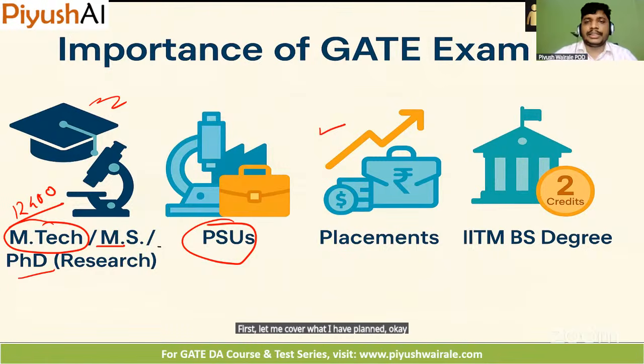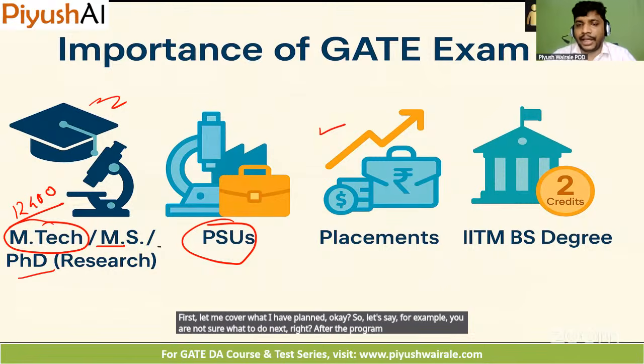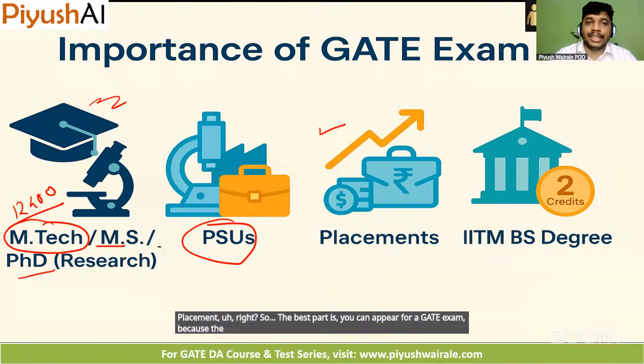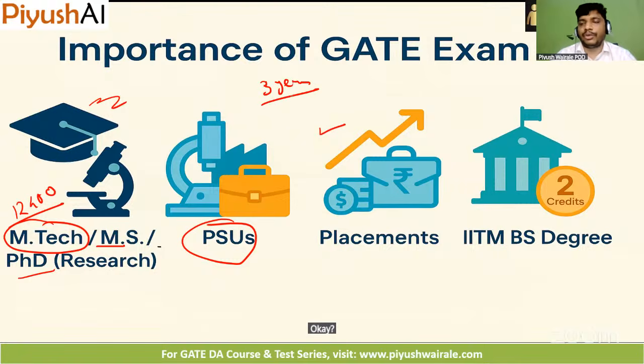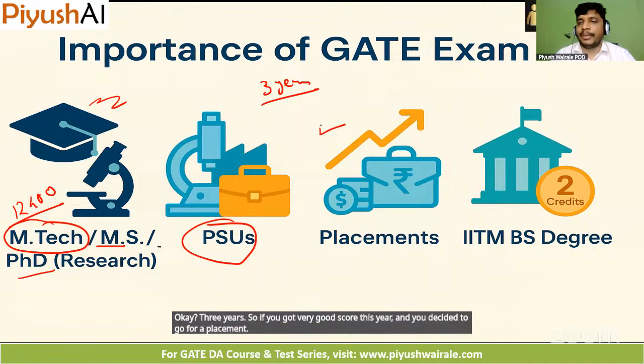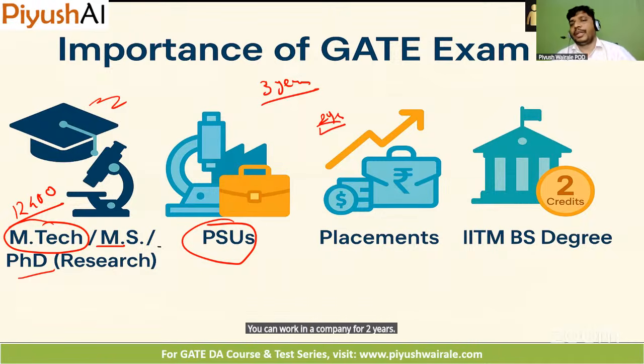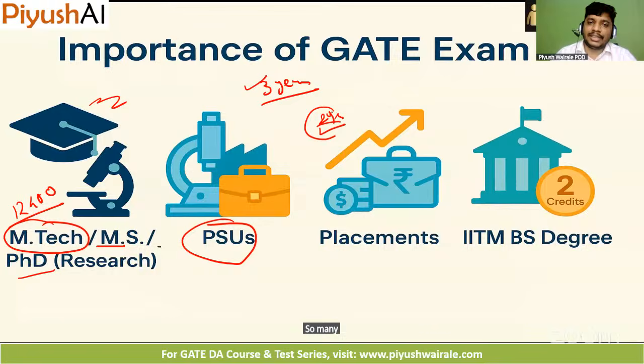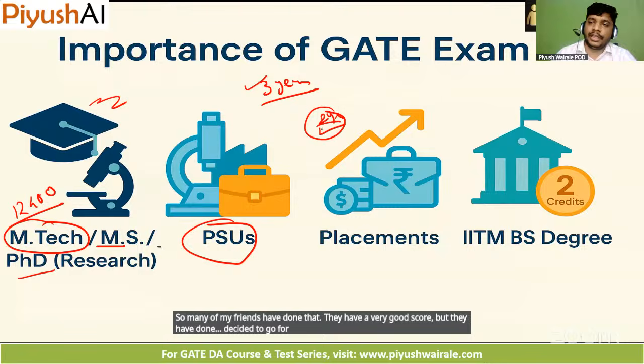Okay. So let's say, for example, you are not sure what to do next after the program, whether to go for MTech or placement, right? So the best part is you can appear for the GATE exam because the GATE score is valid for 3 years. Okay, 3 years. So if you got a very good score this year and you decided to go for a placement, you can work in a company for 2 years, and then after 2 years, you can use this GATE score for doing the MTech. Many of my friends have done that. They had a very good score, but decided to go for a placement, and then after working for 2 years in a company, they did their MTech from IIT.